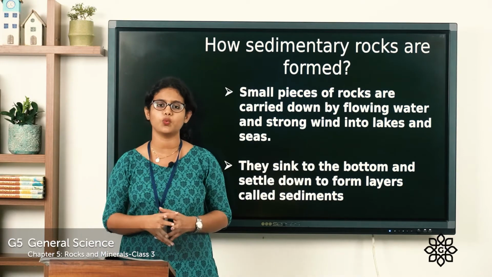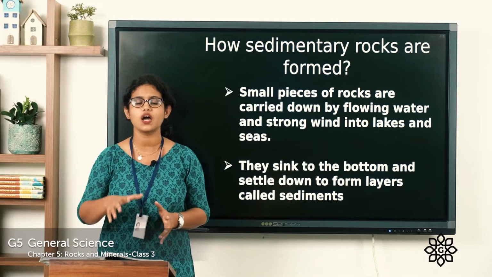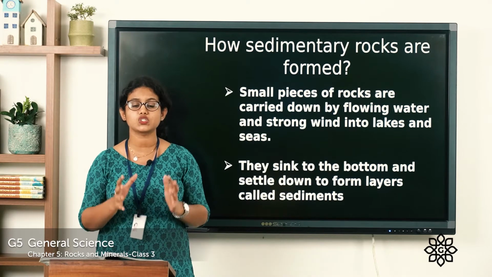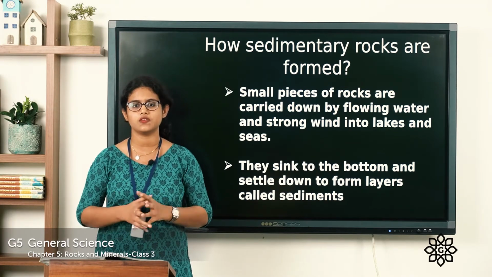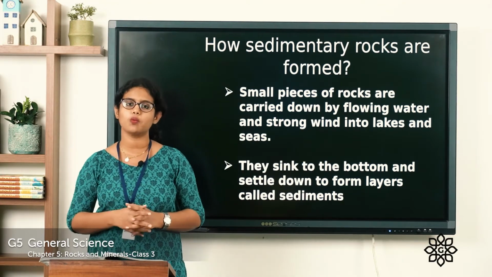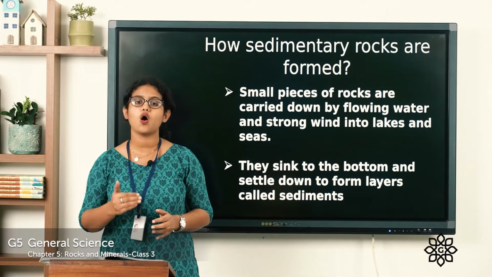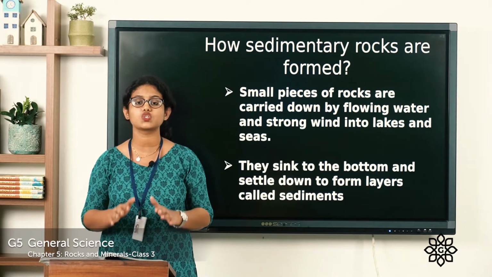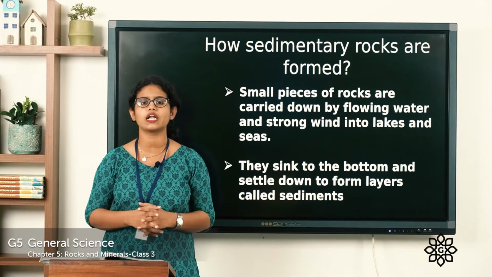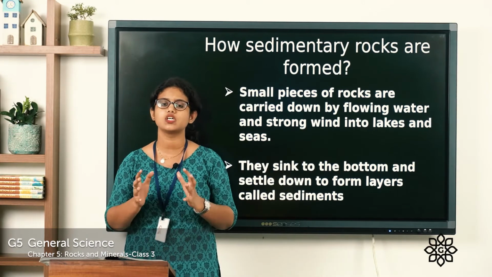By the action of the wind and by the action of rainwater, all these rock particles got washed away into rivers. And what happened to these rock particles? They remained in the rivers and they were flowing along with the river water. And when this river reaches the sea or the ocean or the lake, these rock particles got slowed down. You know why? Because the river is no longer able to carry these rock particles.